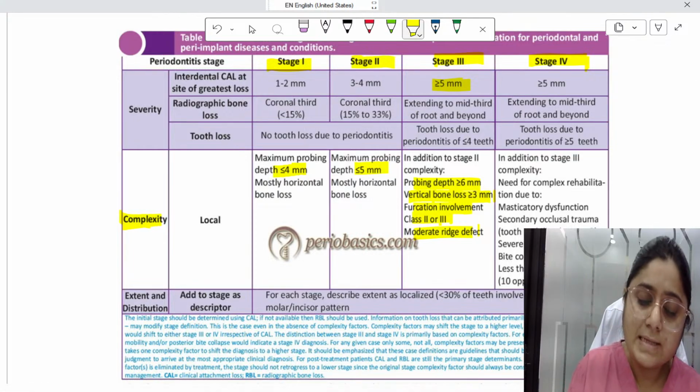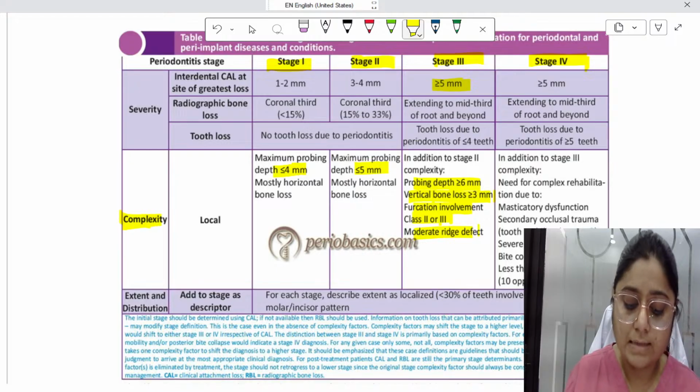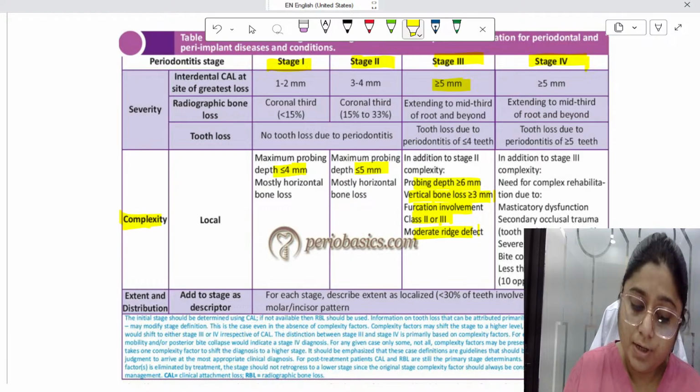So let us look at the complexity factors of stage 3. Probing depth more than or equal to 6, vertical bone loss more than or equal to 3, furcation involvement class 2 or class 3, and moderate ridge defect, right? In stage 4, in addition to stage 3, there is need for complex rehabilitation, masticatory dysfunction, occlusal trauma, bite collapse, less than 20 remaining teeth.